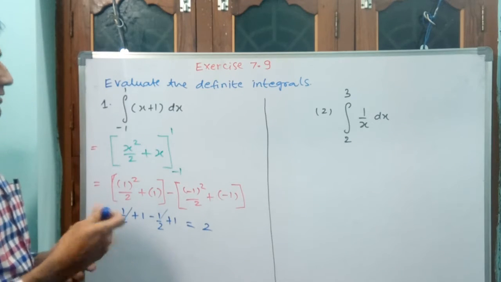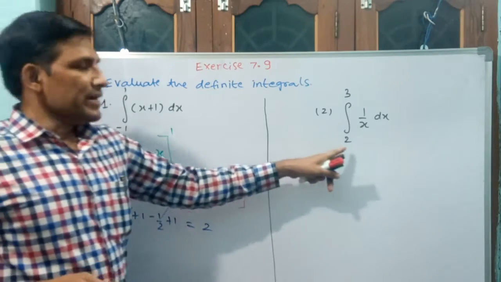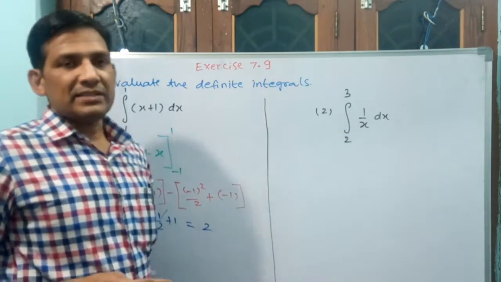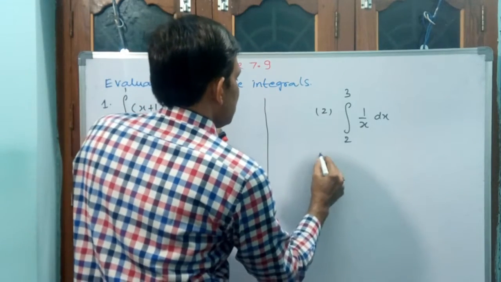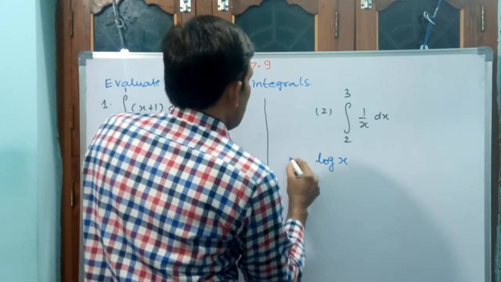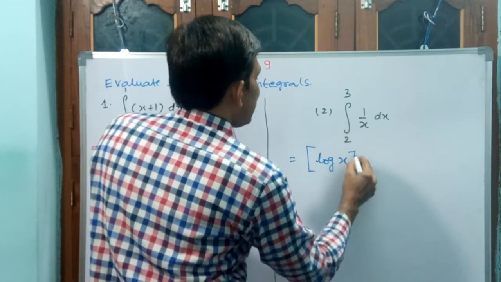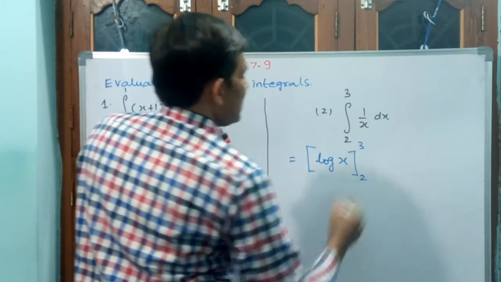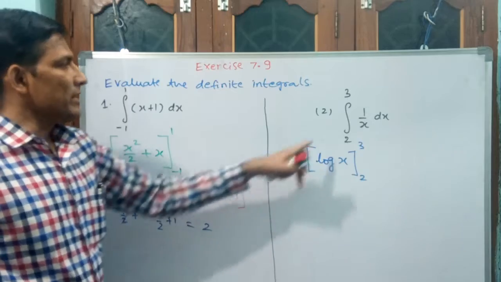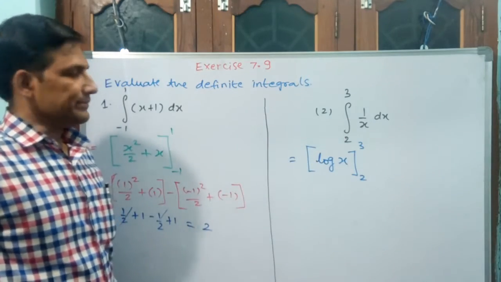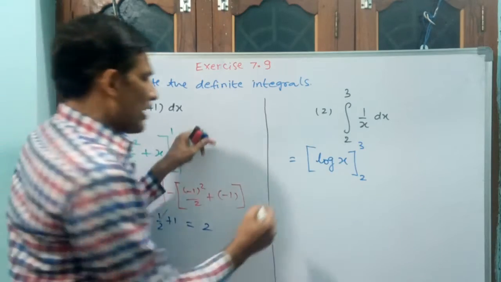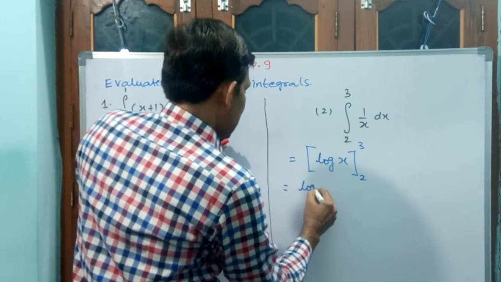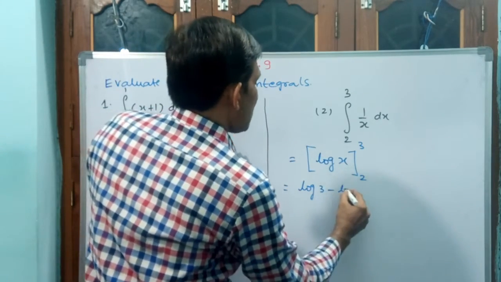Second question, let us go. See what they have given. Integral 2 to 3, 1 by x dx. What is integral 1 by x dx? Log x. Write down log x. Then put the bracket with lower limit 2 to 3. Integral 1 by x dx is log x, log x from 2 to 3. Like that also you can write. Okay. Apply now. Log 3 minus log 2.